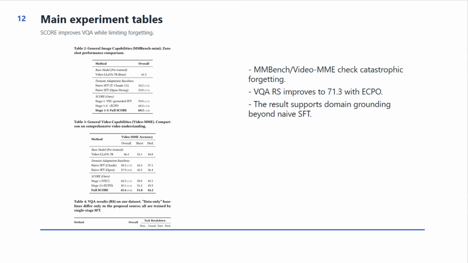The main experiment table evaluates both general capability and soccer-specific reasoning. Bench Mini and Video-MME check whether adaptation causes catastrophic forgetting. Table 4 reports Soccer VQA results, where ECPO reaches a relative score of 71.3. This improves over data-only SFT, DPO, and EDPO, suggesting that evidence-gated preference learning adds value beyond simple supervised tuning.